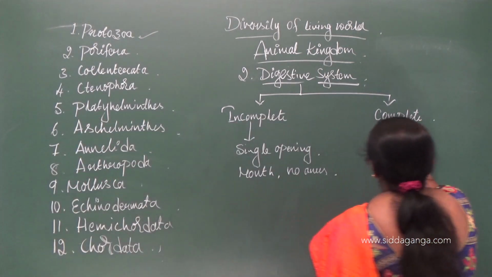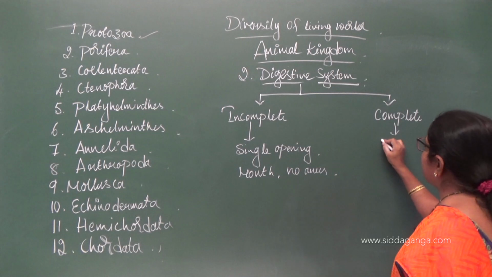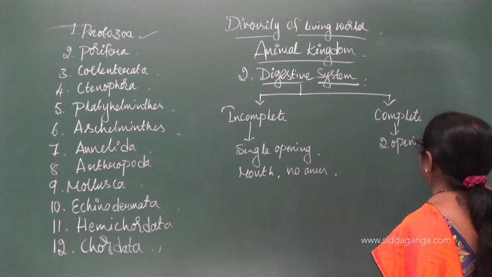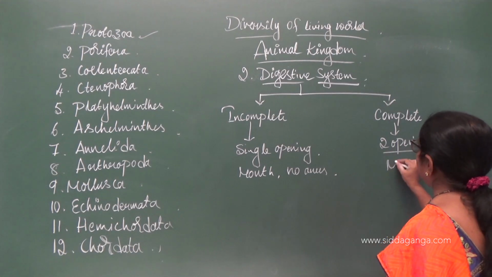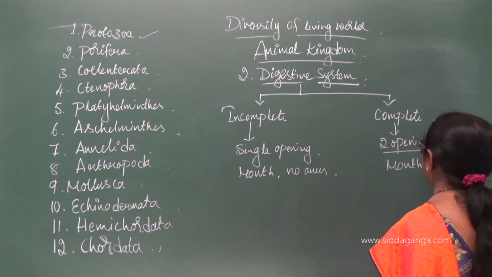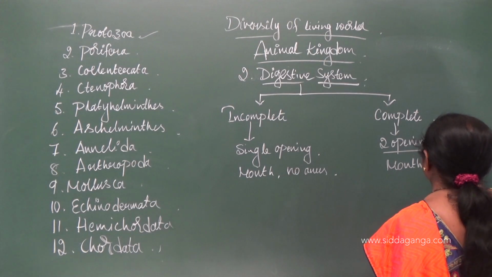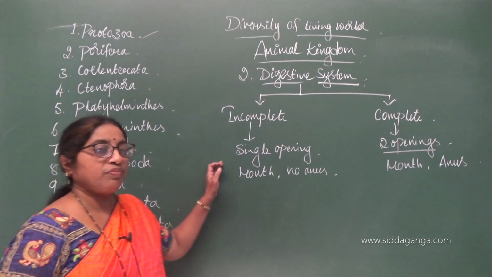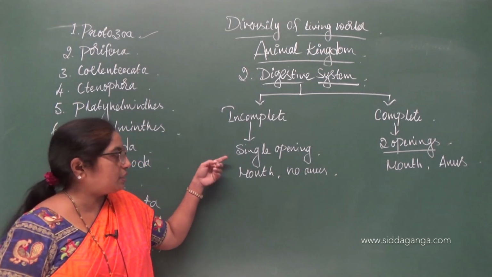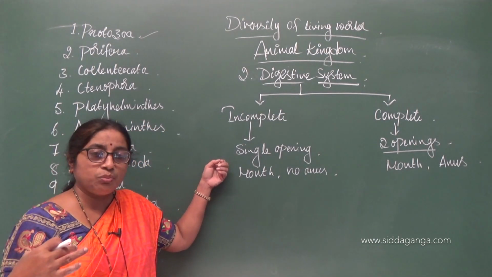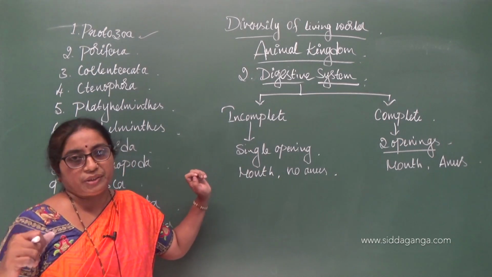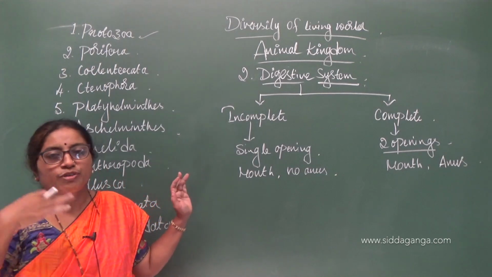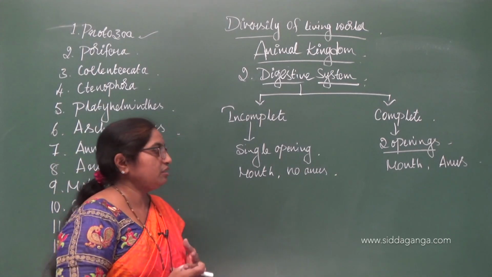In case of complete digestive system, organisms have two openings in their digestive system, one is the mouth and the other is the anus. In case of incomplete digestive system, the organisms will have a single opening which will serve both as mouth and also as anus. That is, it functions both for ingestion of food and for egestion of the undigested waste.